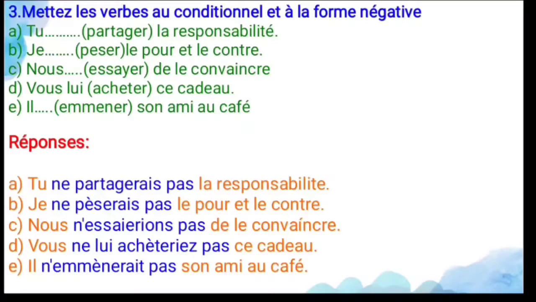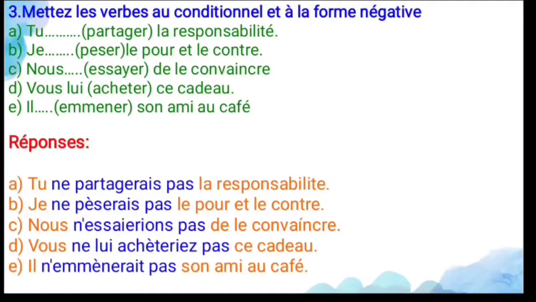Move to the third one. Mettez le verbe au conditionnel et à la forme négative. So put the verb in the conditional present in the negative form. For a negative sentence, we have to use two words: ne, which is used before the verb, and pas, which is used after the verb. Here the verbs are partager, which means to share, payer means to weigh, essayer means to try, acheter means to buy, and amener means to bring.